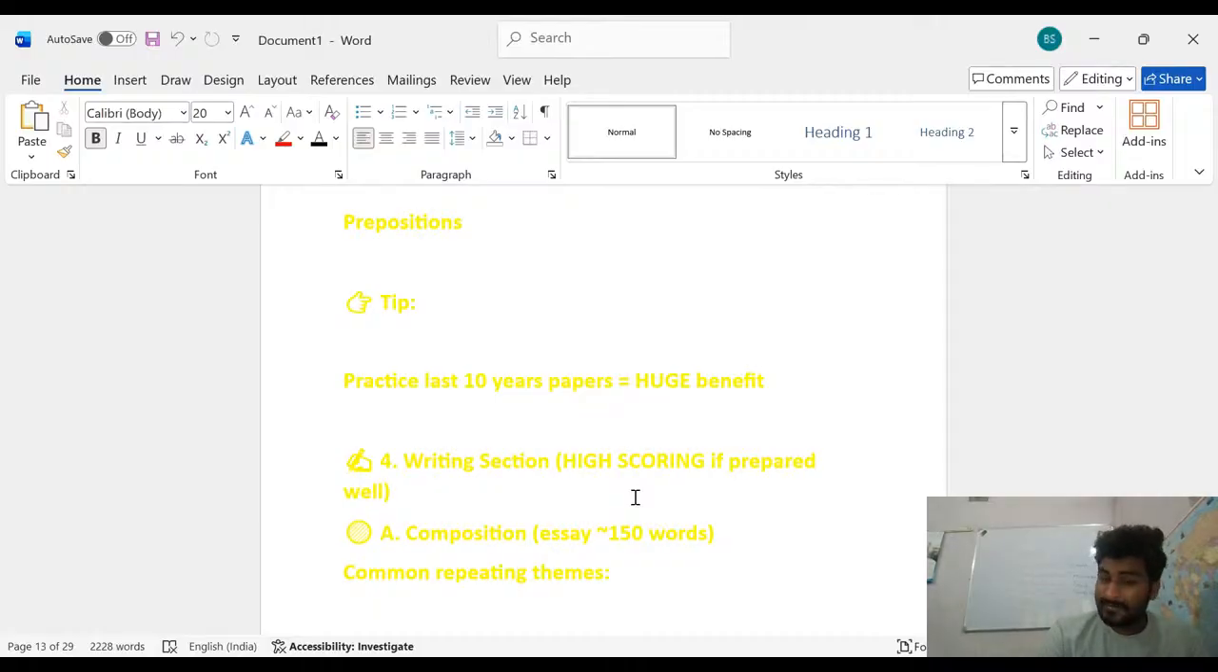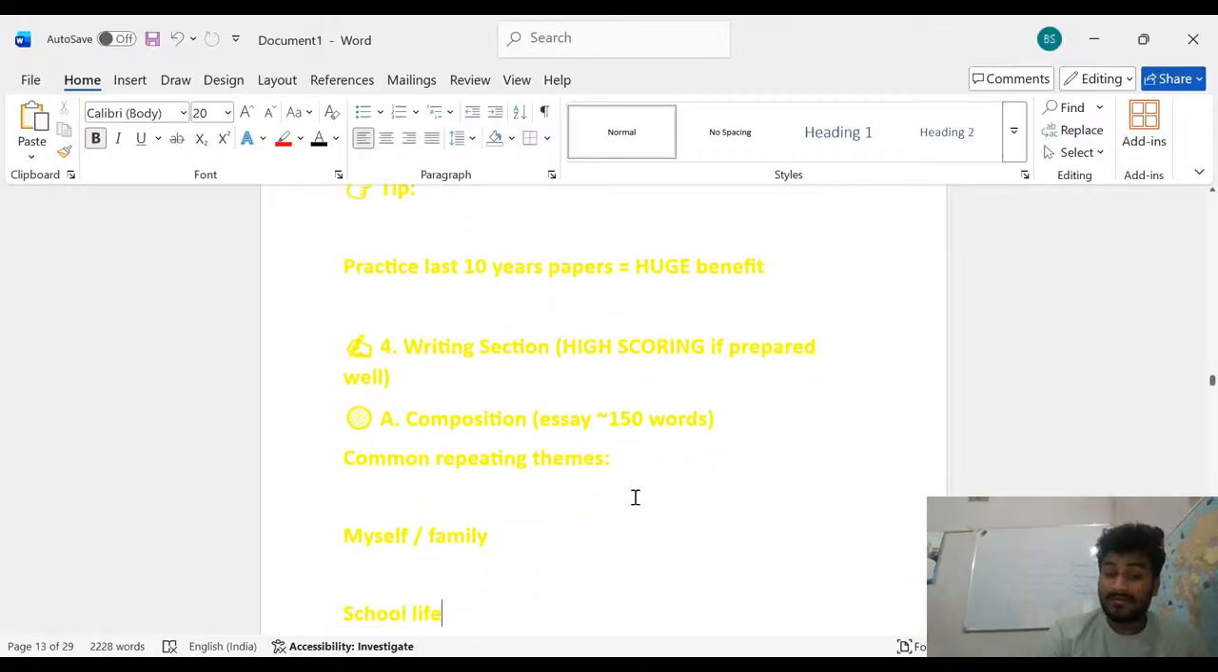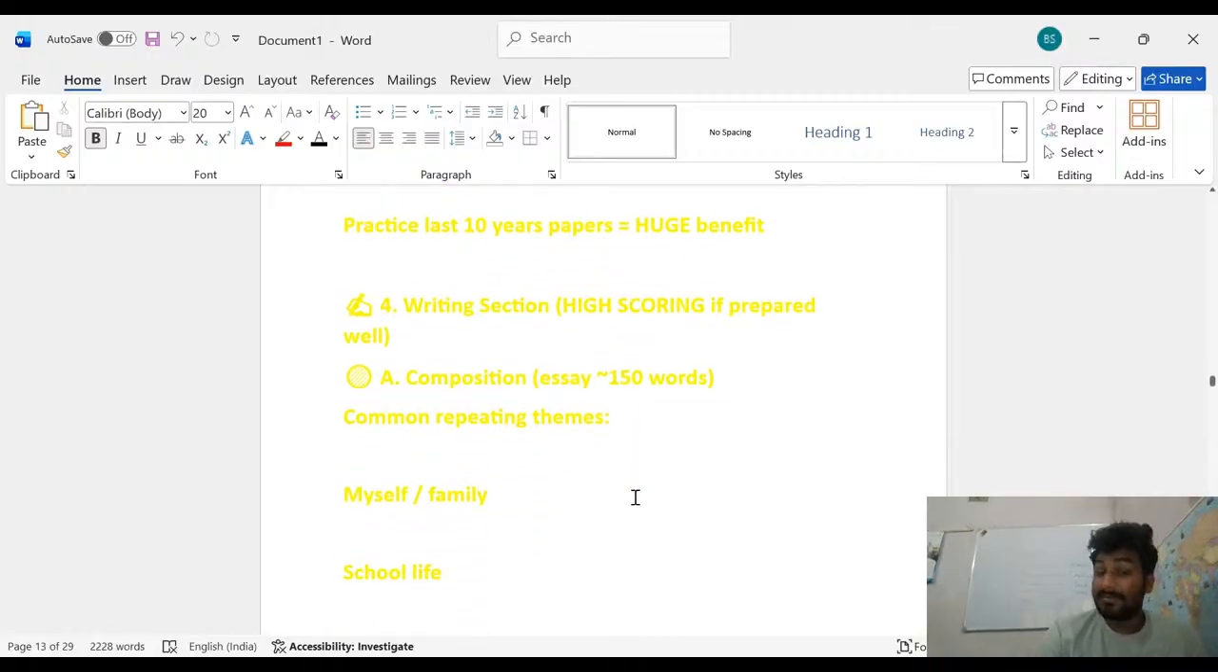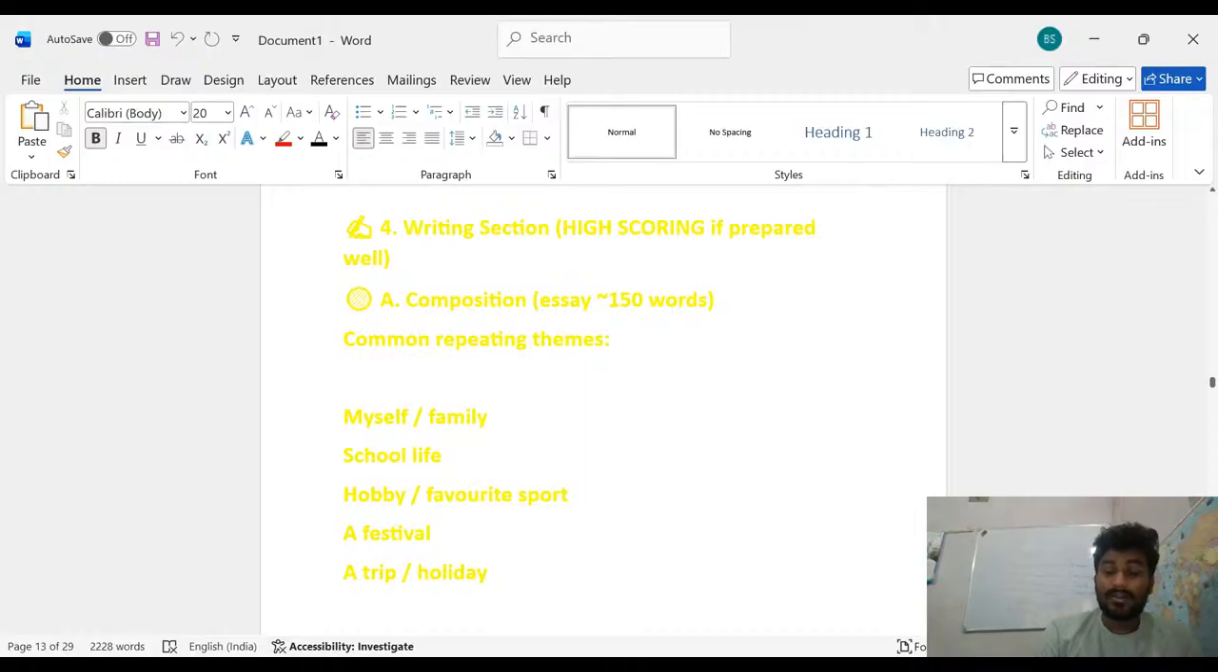What are the common repeating themes that came in the last exams? Myself and the family, school life. These are the repeated topics which came in the last 10 years. The third one is the hobby and favorite sport. The fourth one is the festival. And another is the trip and the holiday.